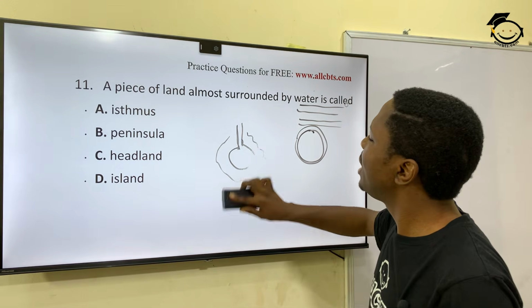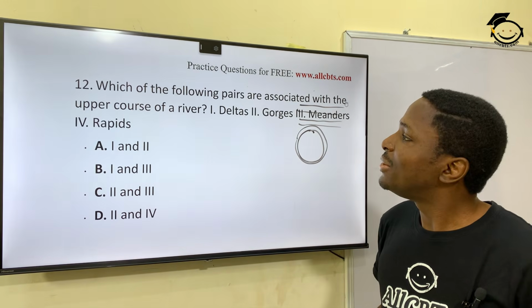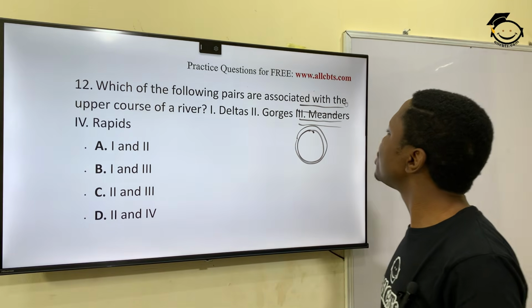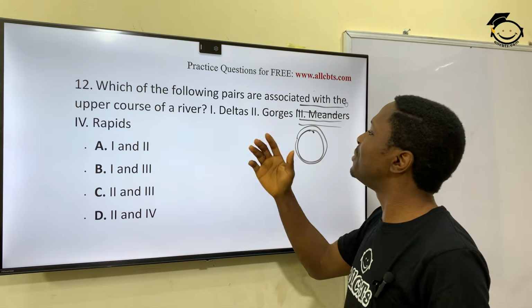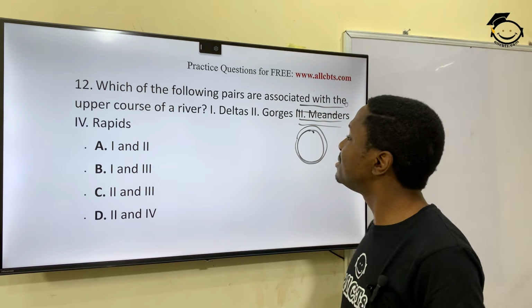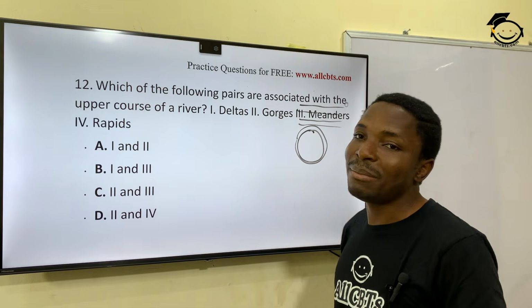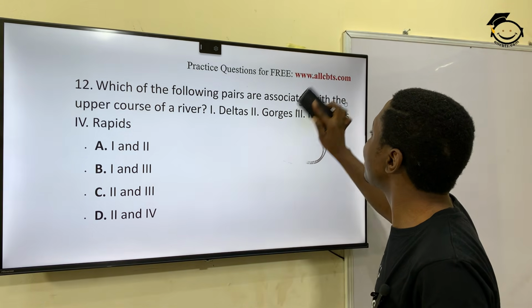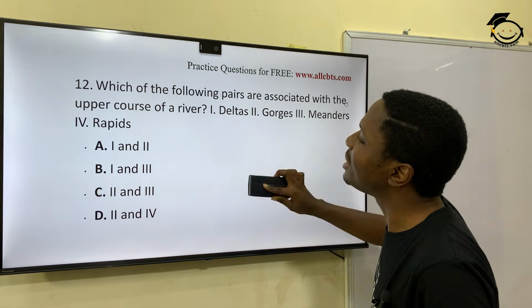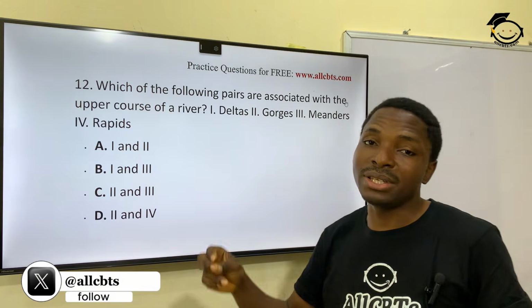Okay, question number 12. Now, which of the following pairs are associated with the upper course of a river? Let's see. You have delta, no. You have gorges, meanders, rapids. There are actually two here that are associated with the upper course of a river, and that's gorges and rapids.